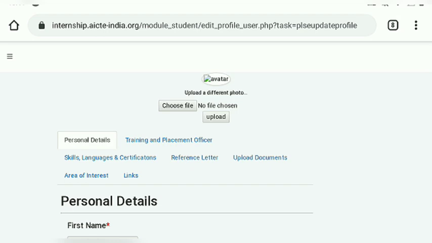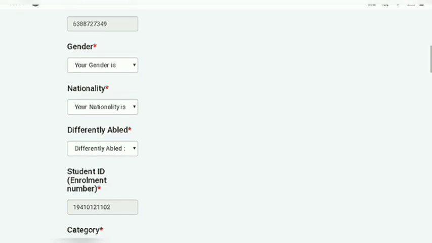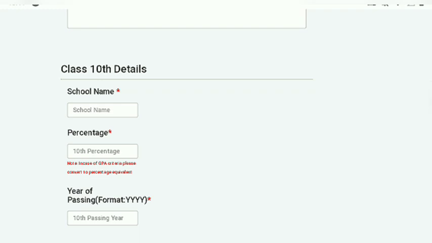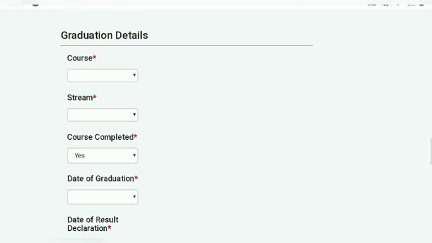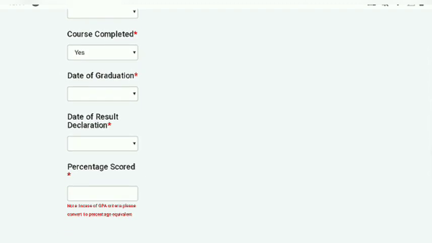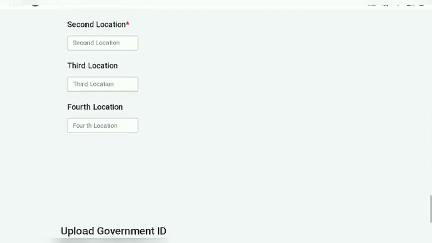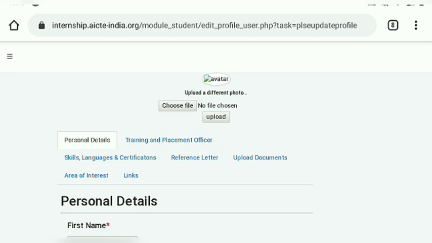When you have logged in, there is one more details form required, and here your personal details, your educational qualification and other things are required. So here you have to upload your recent photo and also a government ID so that they validate you. And here there are many options like differently abled, your student ID number, your class 12th board and class 10th board education details, and here are the graduation details. If you have completed your graduation, then other things are required. If you are currently pursuing BTech or BE, then you have to fill in other things, and here you have to upload your government ID, and after that you have to save. Then this is a very long process.